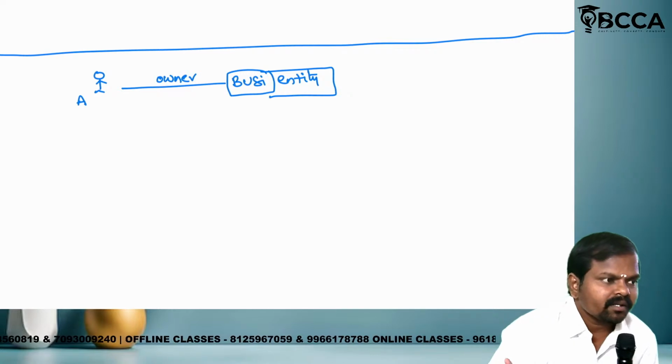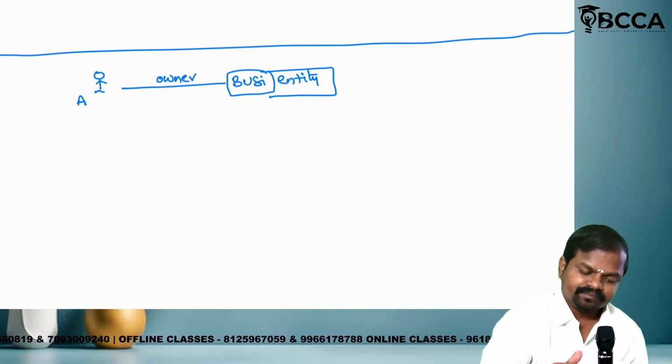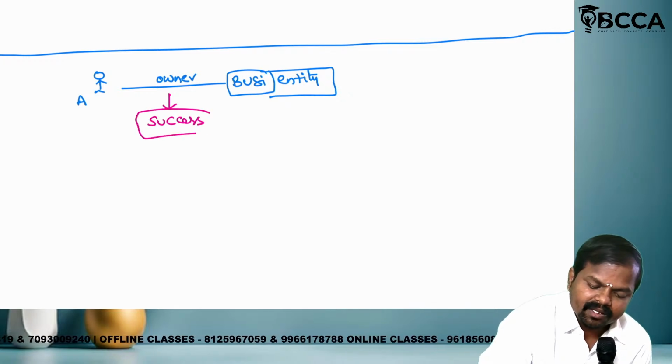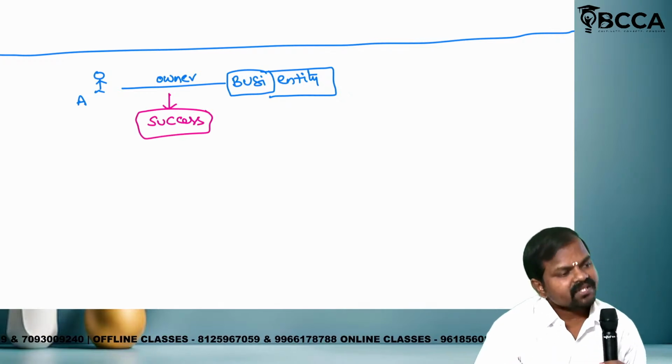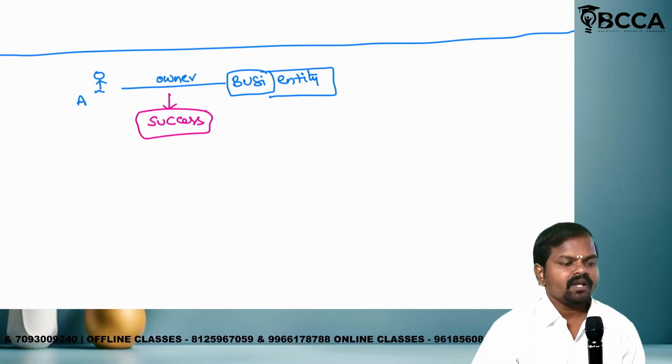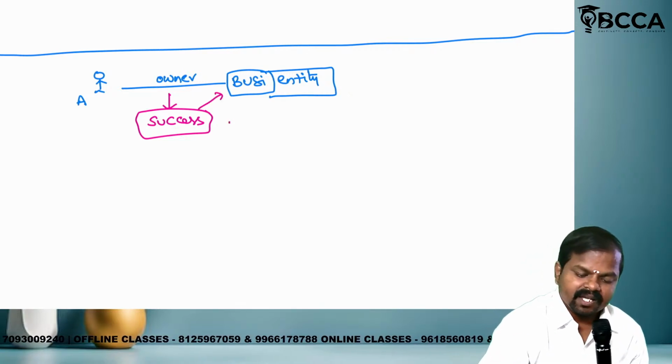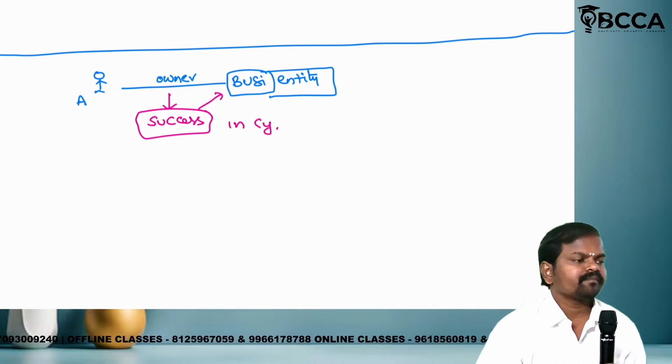Is it clear? Now tell me, every business owner is thinking for what? Success. Every business owner will be thinking for success of the business in the current year.